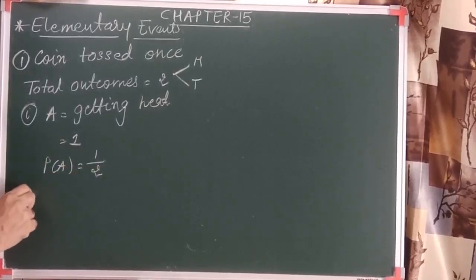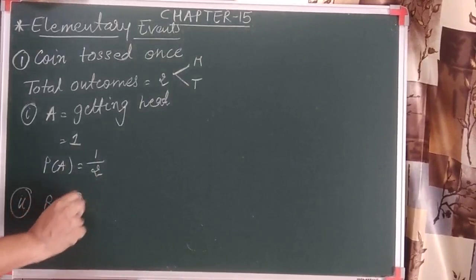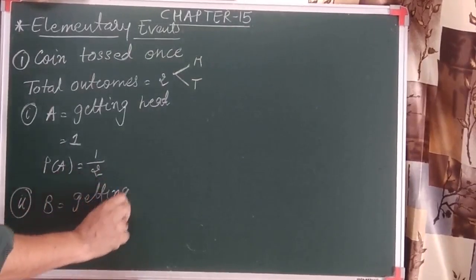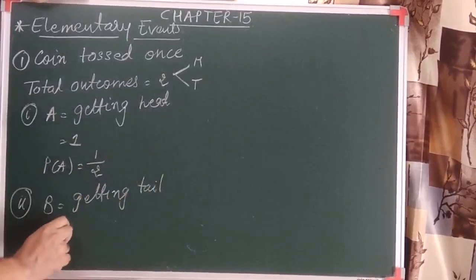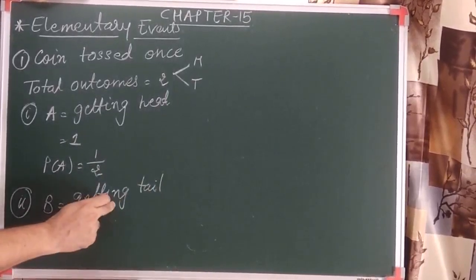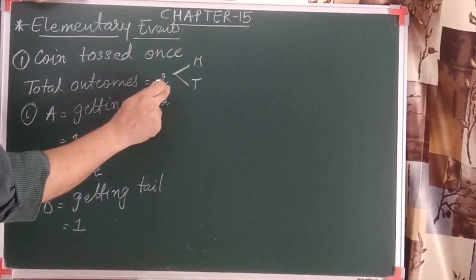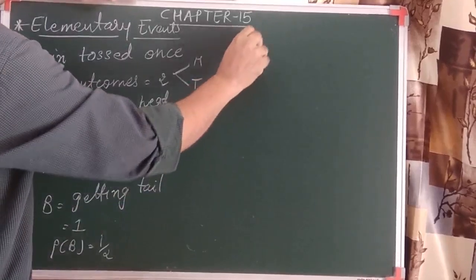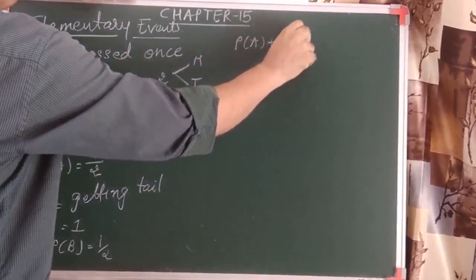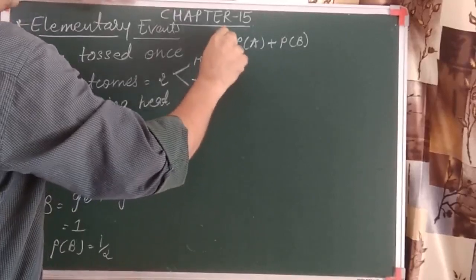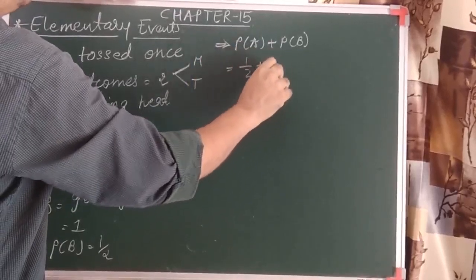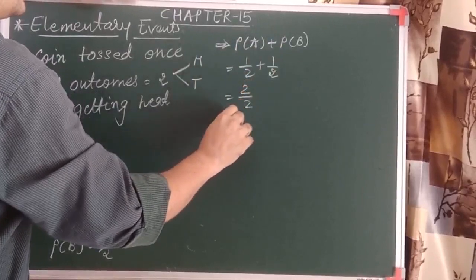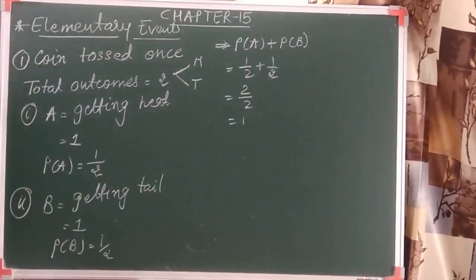One more question is asked here: find the probability of getting tail. Again the number of outcomes favorable to this event is 1, because out of 2 there is only one possibility to obtain tail. So the probability of this event B is 1 by 2 again. Let us add these two: probability of event A plus probability of event B. We can see that it's 1 by 2 plus 1 by 2. So the answer comes 2 by 2, that is 1. You can see this.